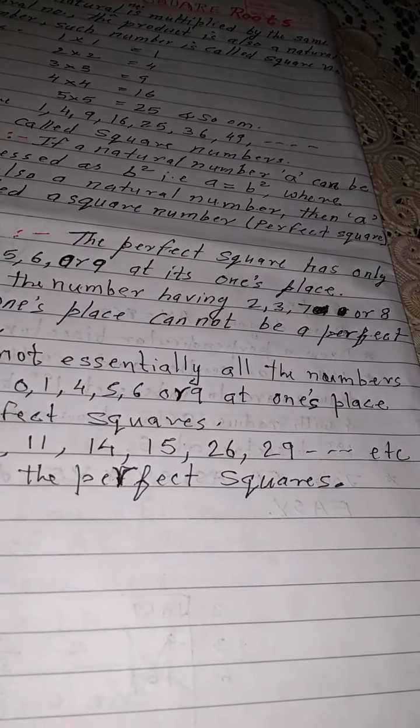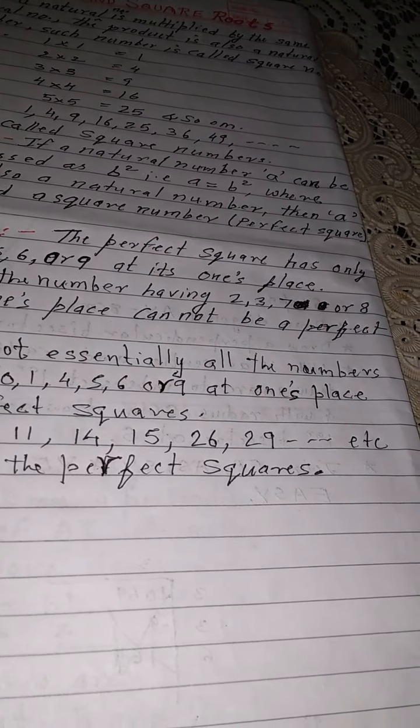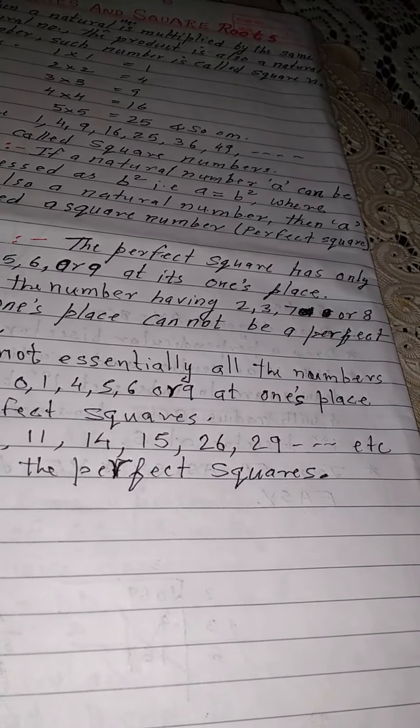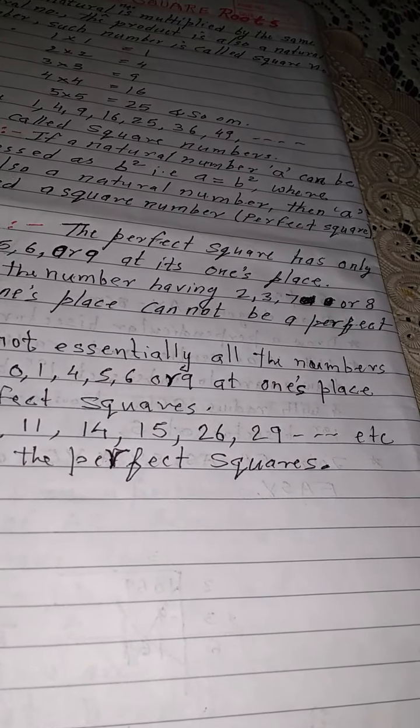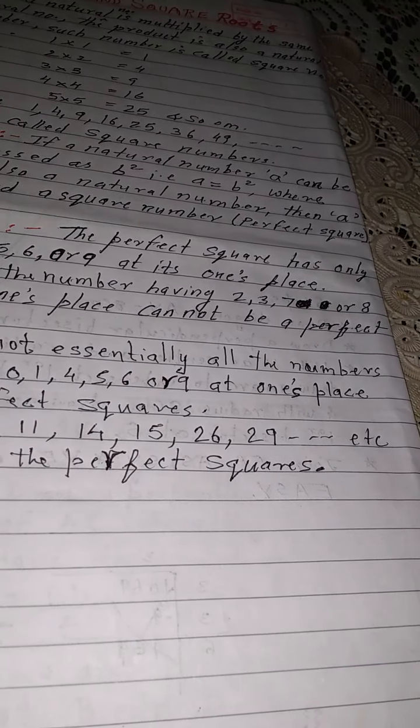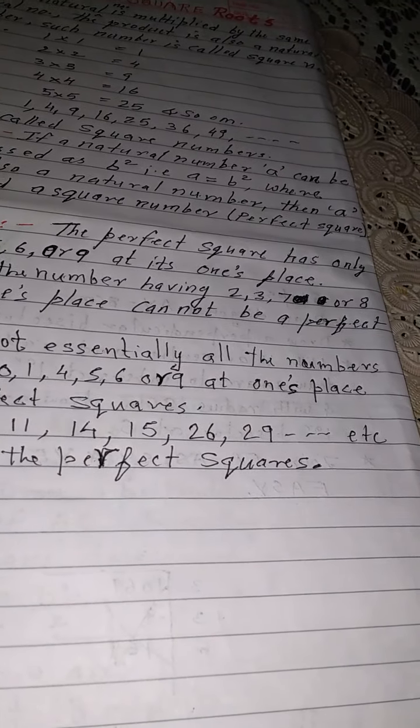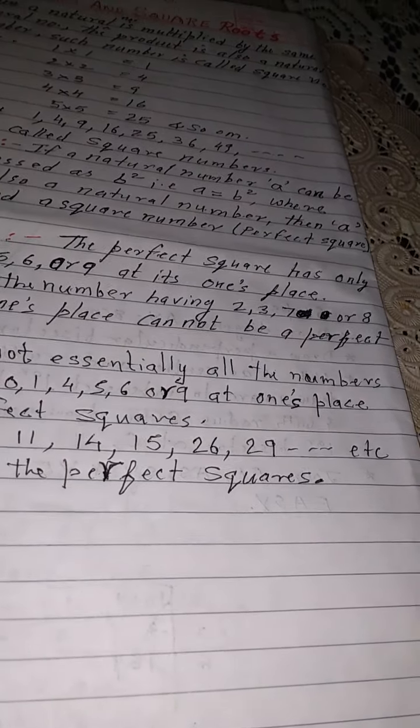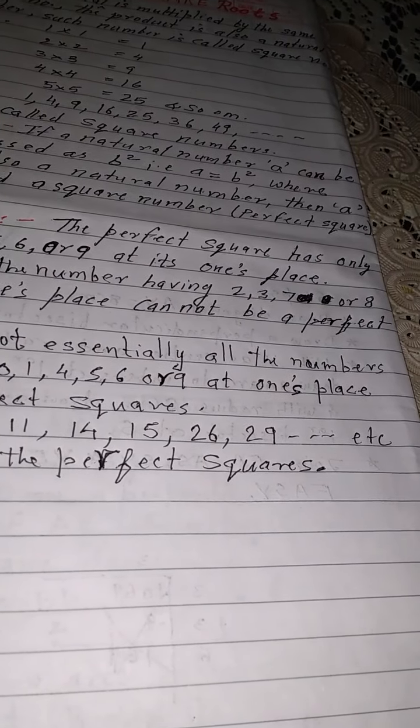Similarly with 5: 15 is not a perfect square. 25 is a perfect square. Again 35 is not one. Then 45, 55, they are not perfect squares, though they have 5 at the ones place.